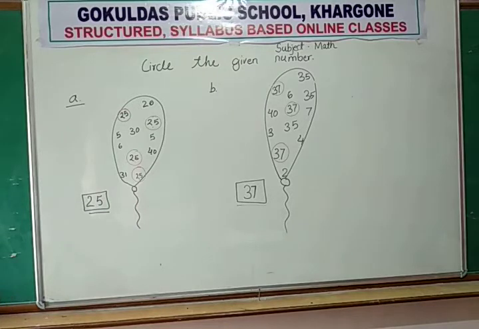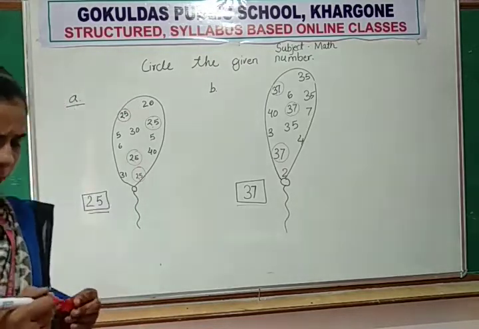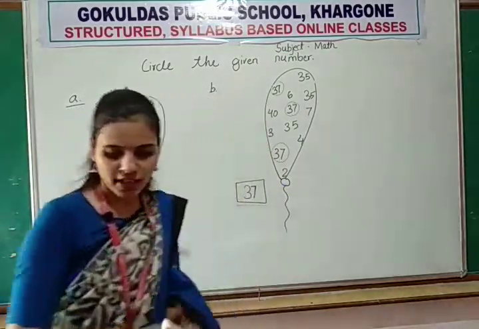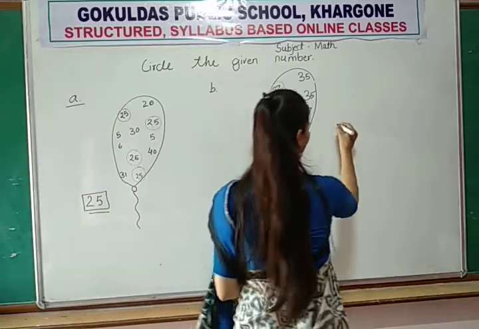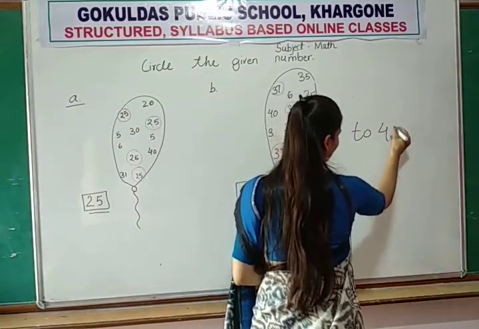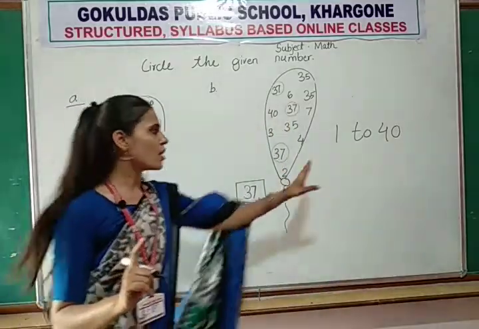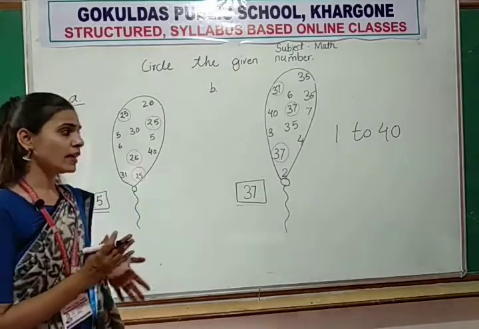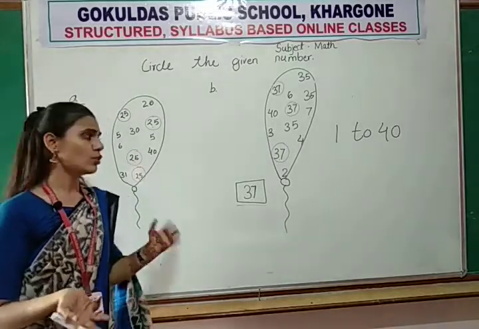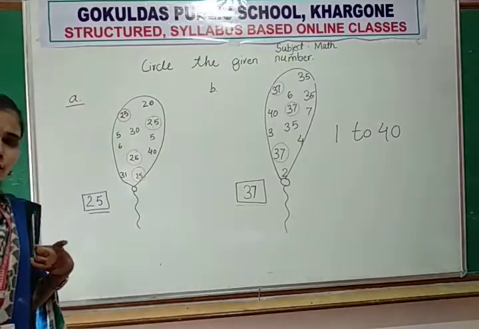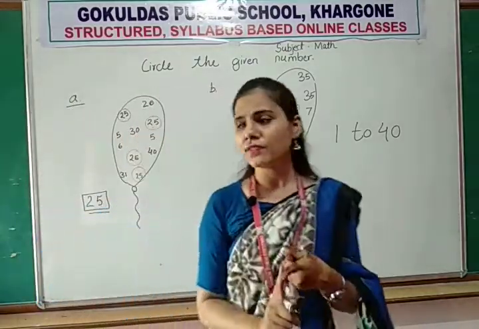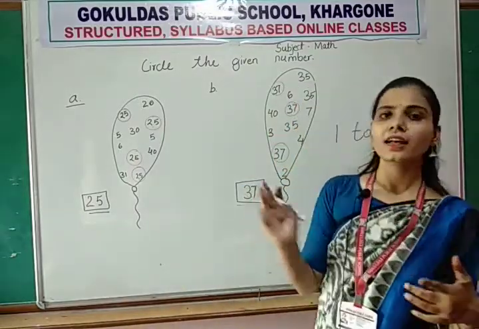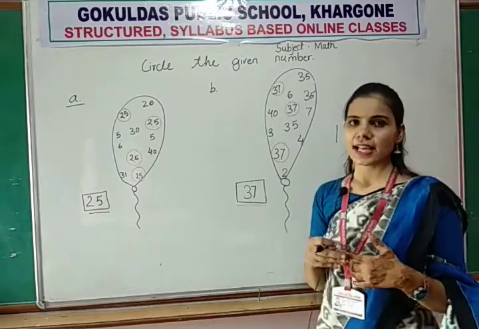So this exercise is a little bit tough, but you know numbers from 1 to 40. If you learn all the numbers from 1 to 40, this exercise for you is easy. But if you don't know the numbers, this is difficult for you. So first you learn all the numbers, write 1 to 40, then we will try this activity. Okay? After learning the numbers, we will try this activity.